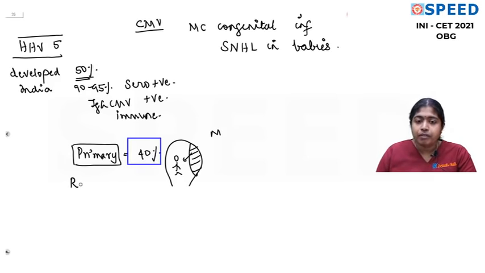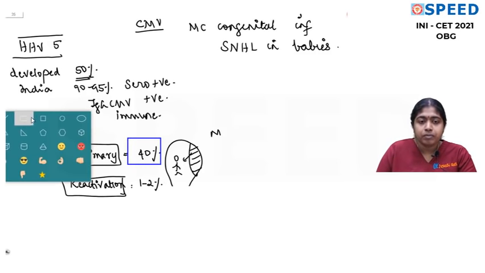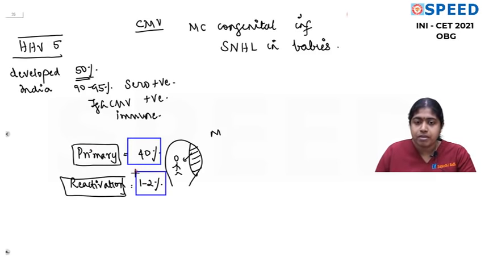If it's a recurrent infection or a reactivation, because it's a herpes virus, reactivation is very common. You all know that they can remain latent and get reactivated anytime. The chance of the baby getting affected is only 1 to 2%. So please remember these percentages. Is that understandable? Okay.